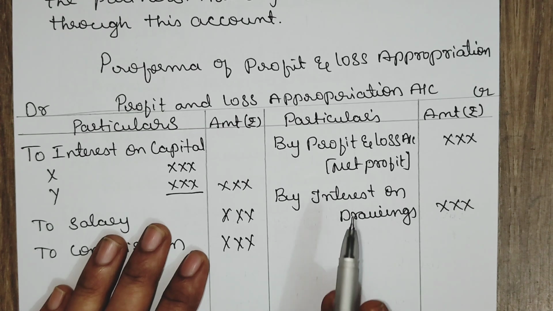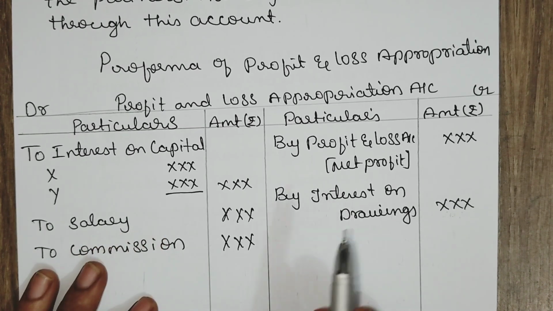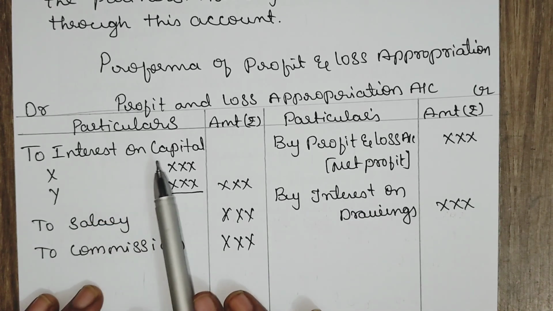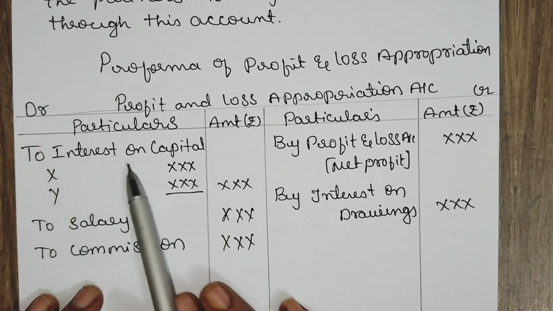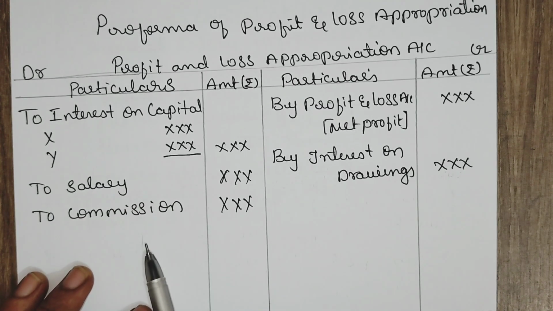So whatever income to the firm you credit, whatever expense to the firm you debit. Interest on capital is an expense. For the partner it is an income, for the firm it is an expense, so you debit interest on capital, salary, commission.